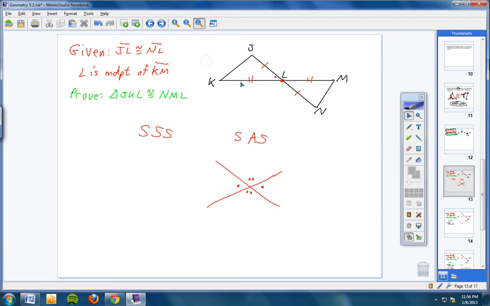It looks like I'm going to use side, angle, side. Let's keep that in mind, okay? All right, here we go. So let's continue on. Here's your given, here's your proof, here's your diagram. Pick up your given, put it on your diagram.